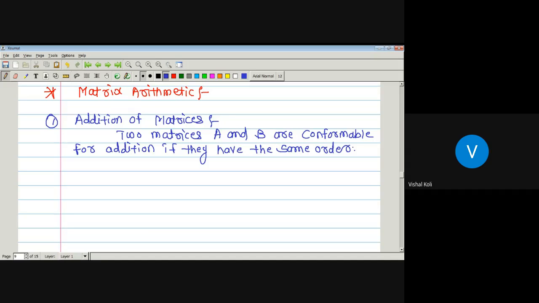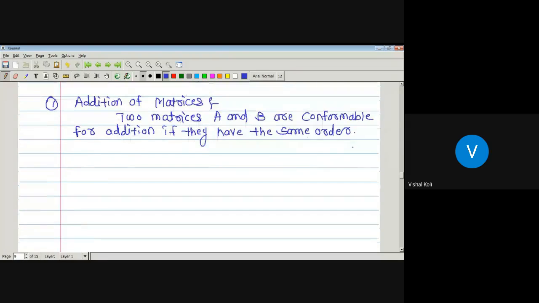So, suppose we are given two matrices A and B. To add these two matrices, we first have to check whether the order of the two matrices is the same or not. If the order is the same, then obviously A plus B will be defined. But if the order is not the same, then A plus B is not defined. And if the order is the same, then how to add the matrices?